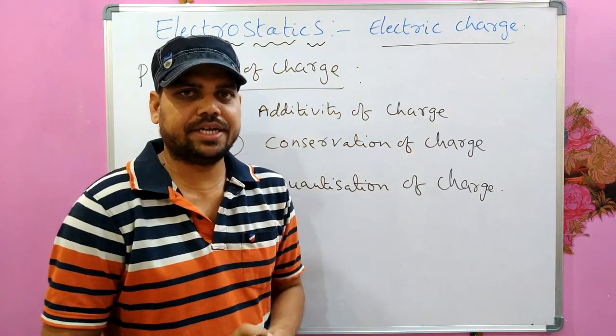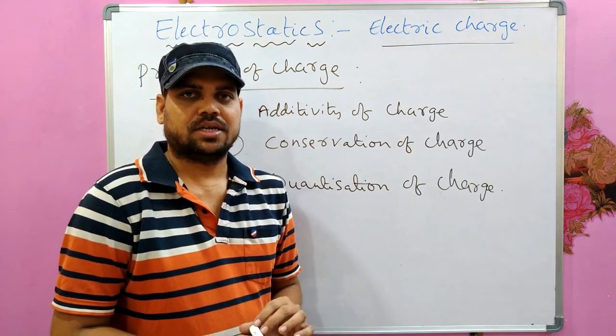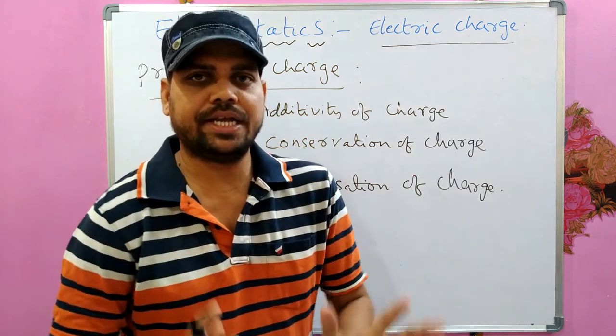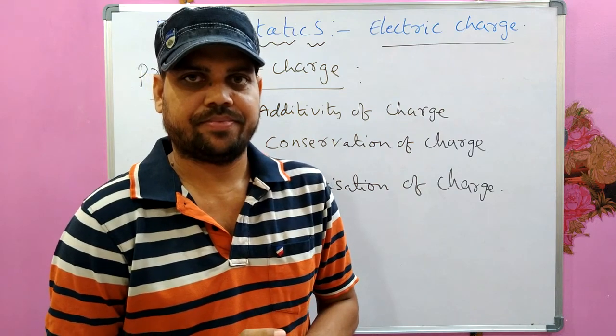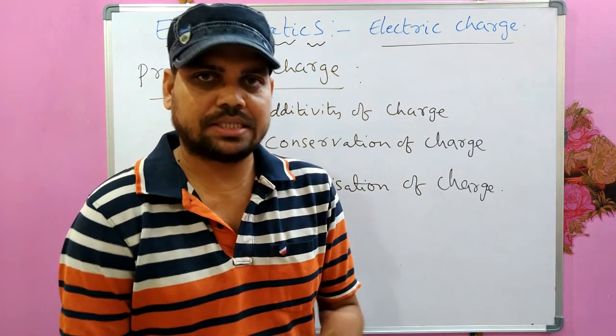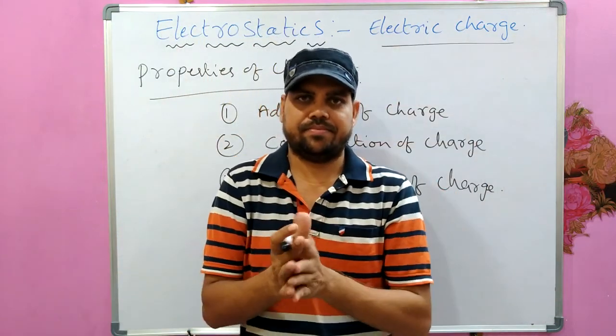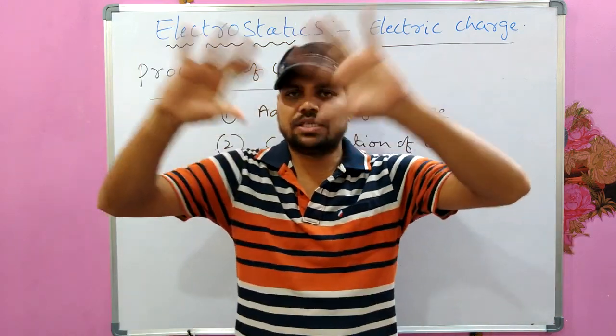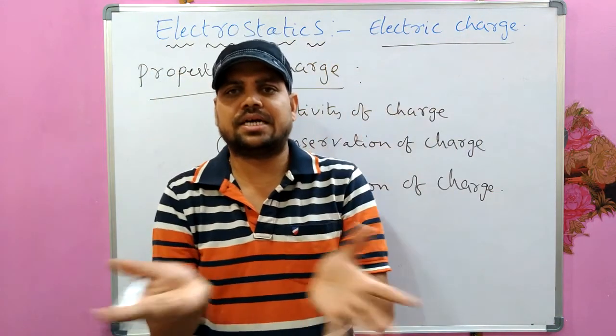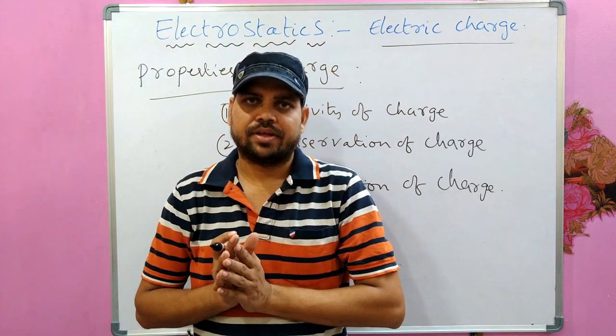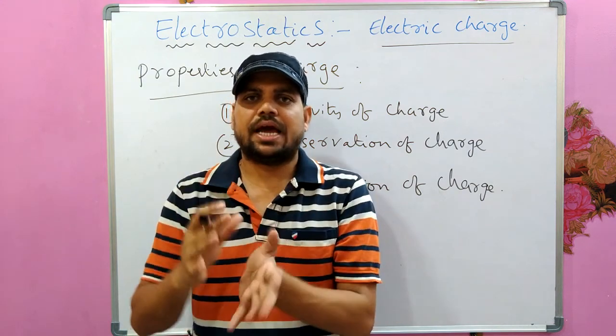What is additivity of charge? Charge has additive nature. Means, for example, consider a system in which so many particles are there and each particle has some charge.